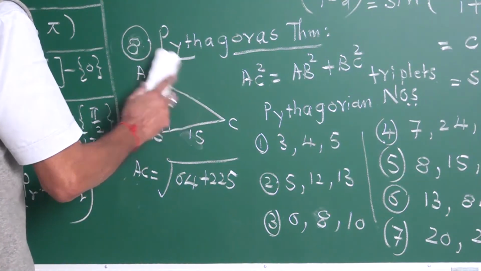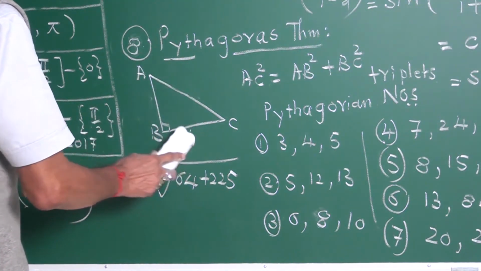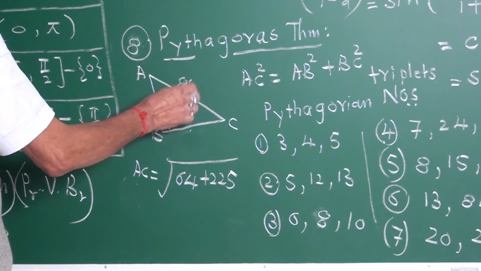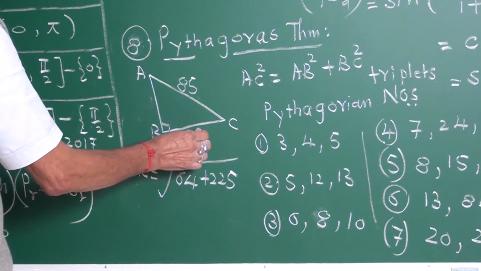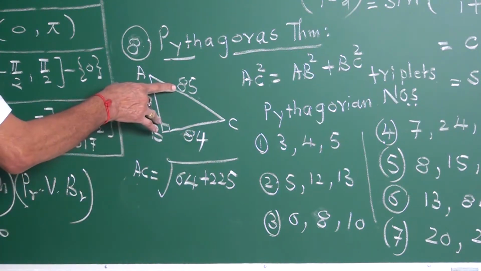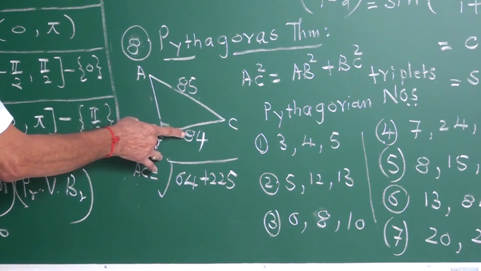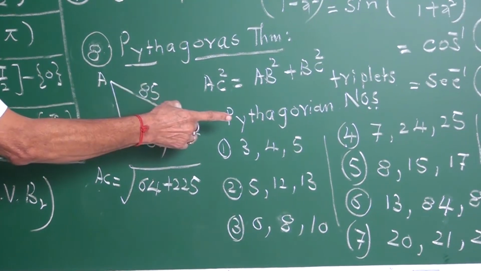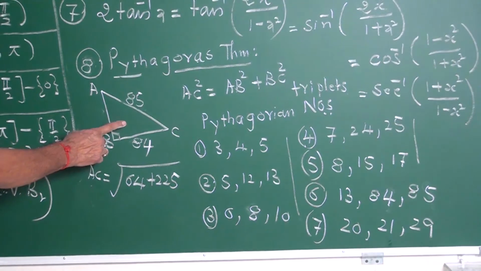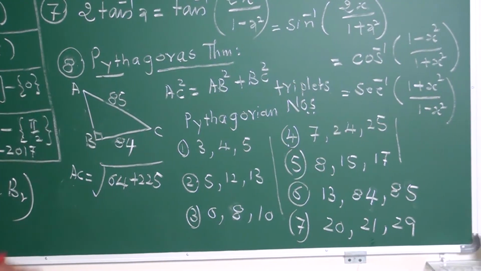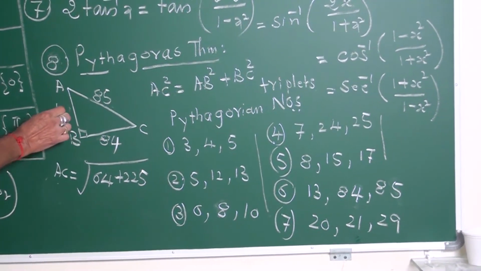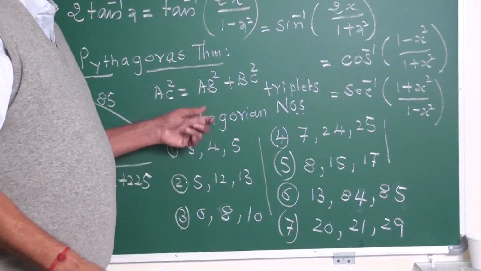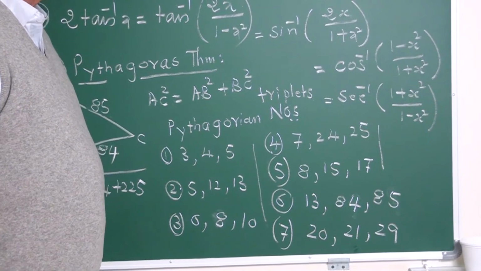Especially, my friends, these things come. If one number is 85 and another number is 84, it is very difficult: square minus square, then take the square root. In such cases, if you remember this, you can do the examples. Otherwise, you have to drop that example. Therefore, these Pythagorean numbers play a very, very important role.